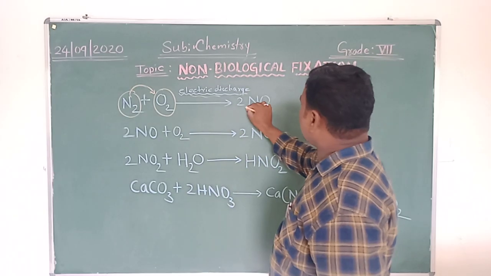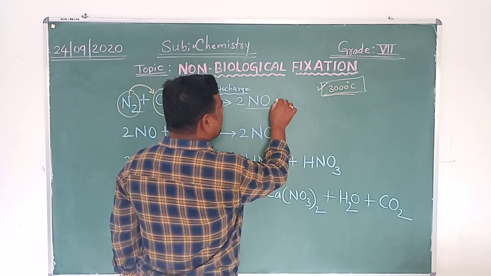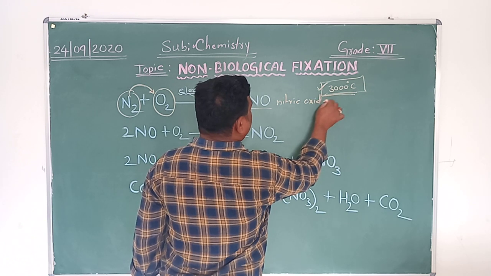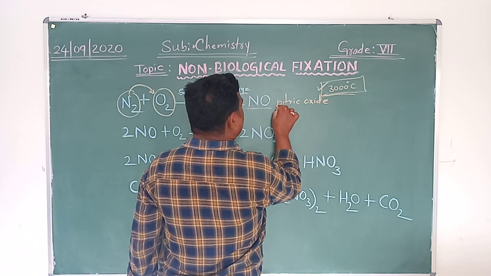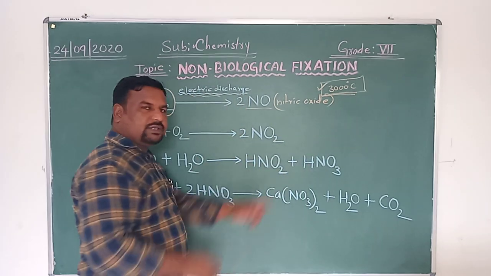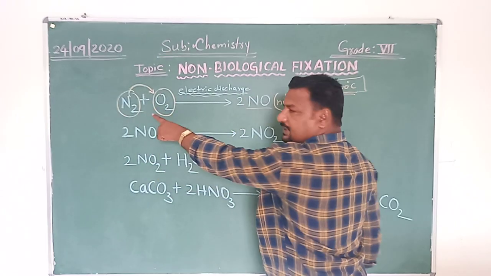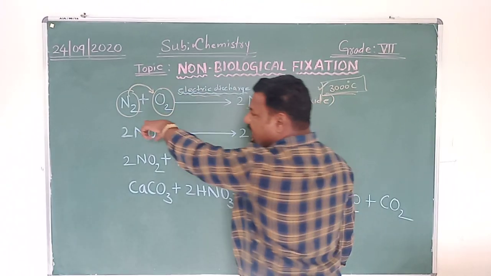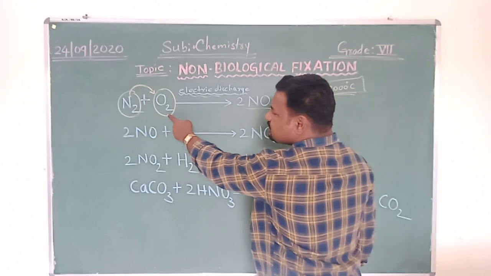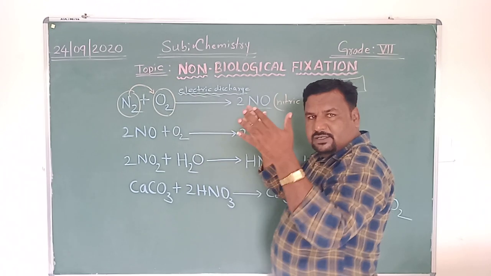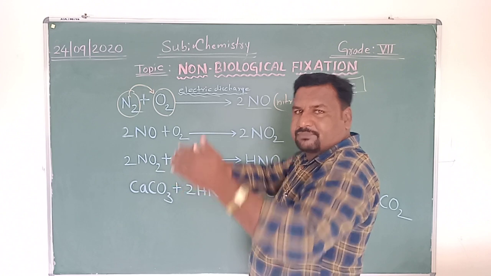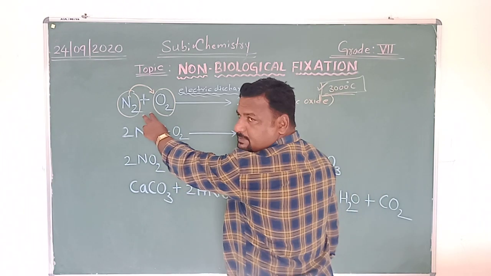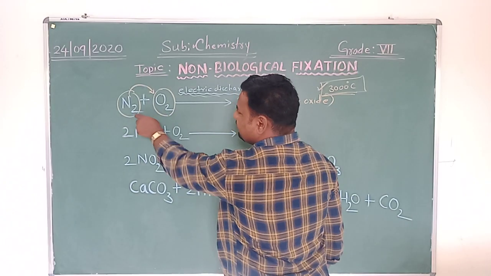What is NO? It is your nitric oxide. How is the nitric oxide formed? When these two react, where these two are present in the air, during lightning, under huge change in temperature, these two constituents present in the air react.